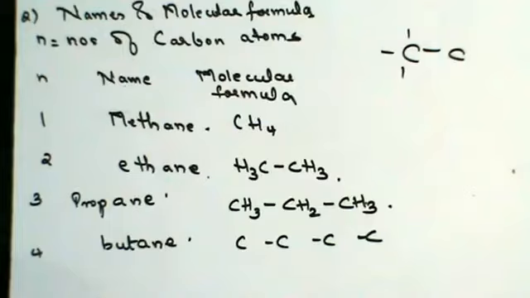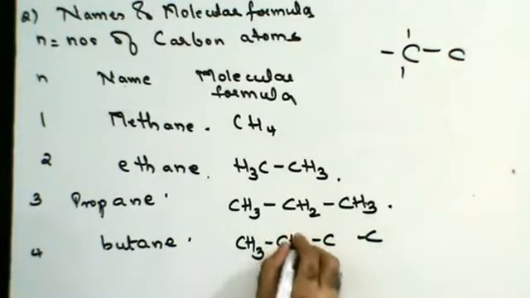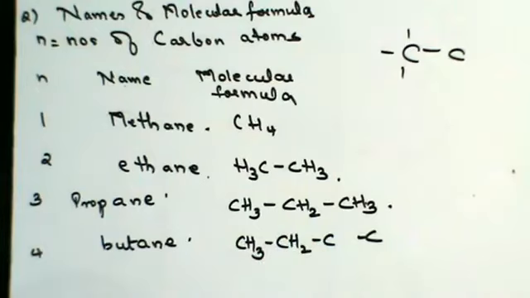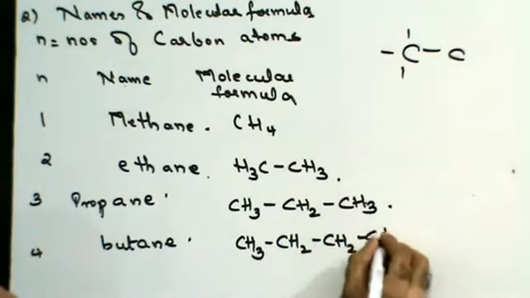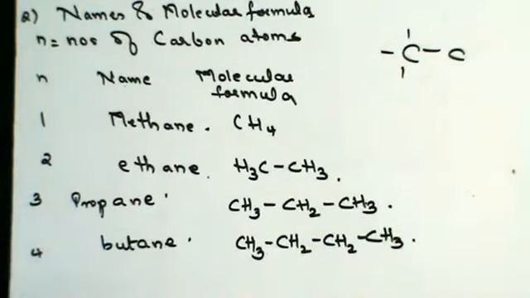There are a lot of people who try to mug up chemistry. You cannot mug up formulas. If you know your method, then it is very easy. This has one bond, that means this will be CH3. This has 2 bonds, that means this will be CH2, because 4 minus 2. Then CH2, and CH3 at the end.